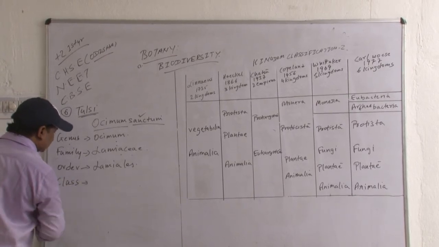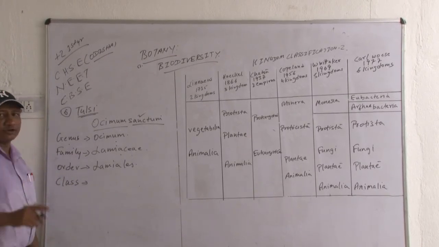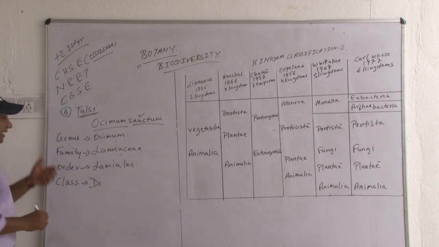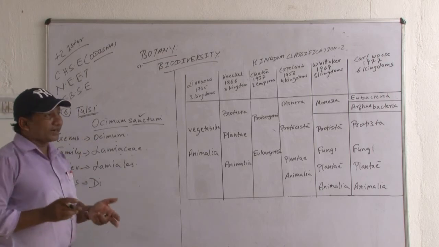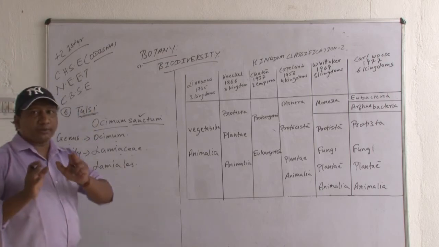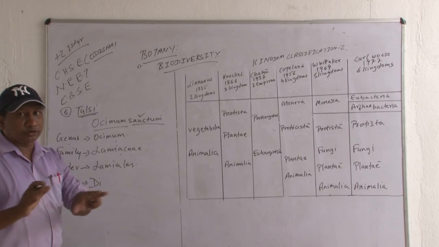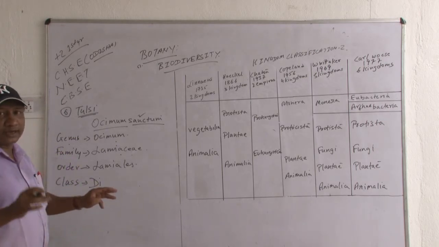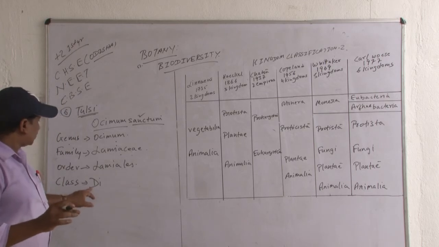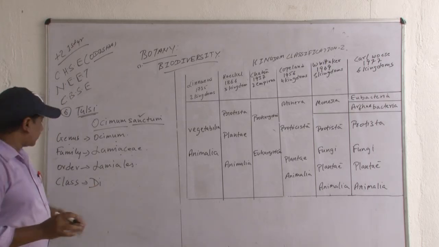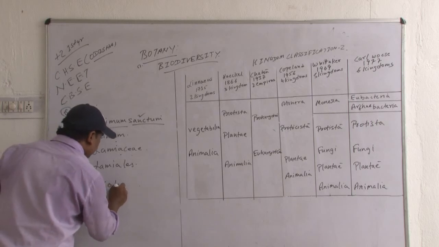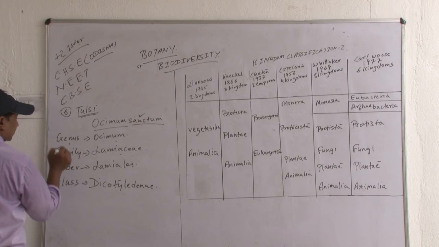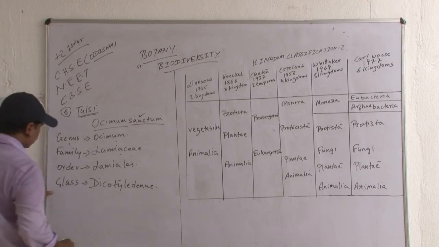Class. Class is not monocotyledon. It is dicotyledon. Remember it. Suppose in the exam the question comes this way: what is the class of Tulsi? Remember, it is dicotyledon. So don't put the answer as monocotyledon. You have to put the tick in dicotyledon. Species, genus, family, order, class. Then after that, class.